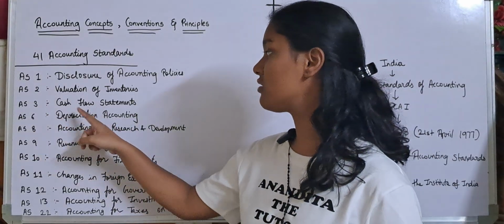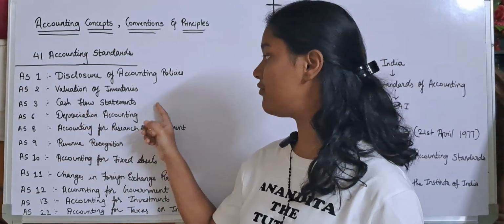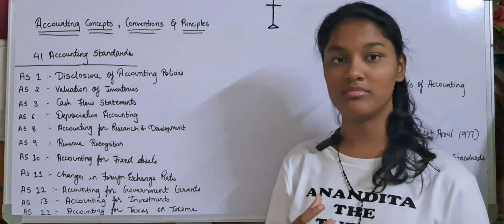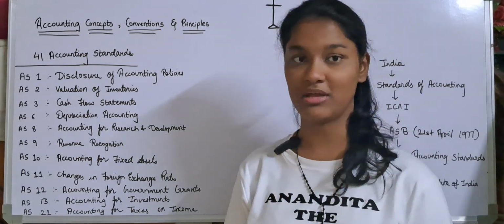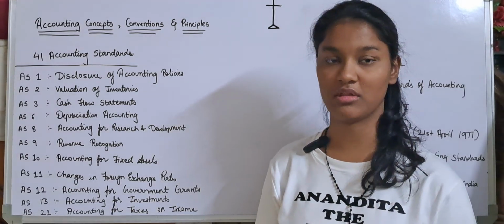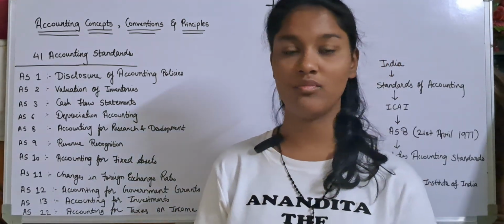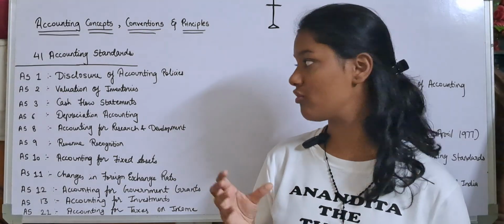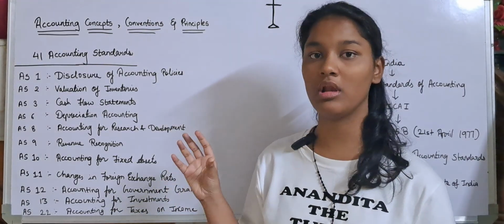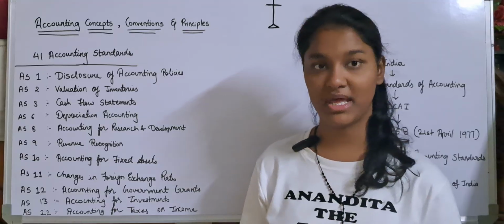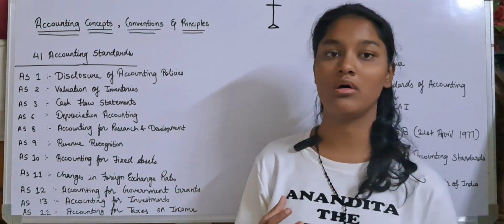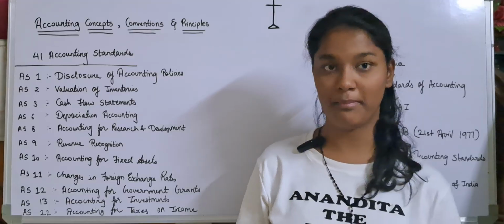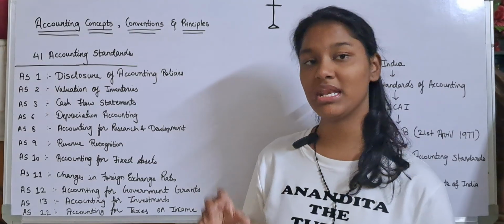Then the third one is AS3, which describes cash flow statements. So what are cash flow statements? We have learned in previous lectures what a cash flow statement is. So it is what we receive, what we give. Okay, input, output. So this is all about how to prepare a cash flow statement, what should be the procedure, how it should look, the format, everything is described in AS3.